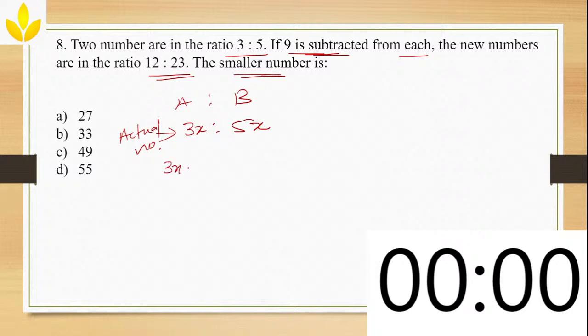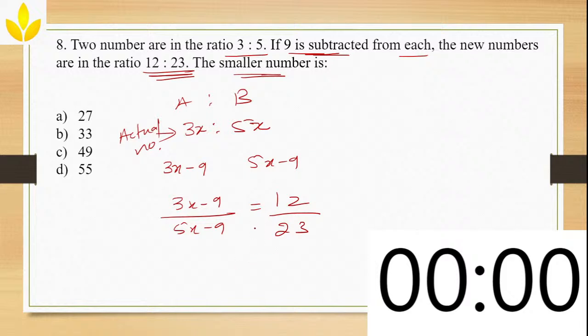Then this becomes 3x minus 9 and this becomes 5x minus 9. Now after subtracting, the ratio will become 12:23. So how will you write? 3x minus 9 divided by 5x minus 9 will become 12/23. Ratio you can also write in P by Q form. Now if you find the value of x, then you can substitute it in the smaller value. Obviously 3x has to be the smaller value, right? So you will substitute in place of 3x and get the smaller value.